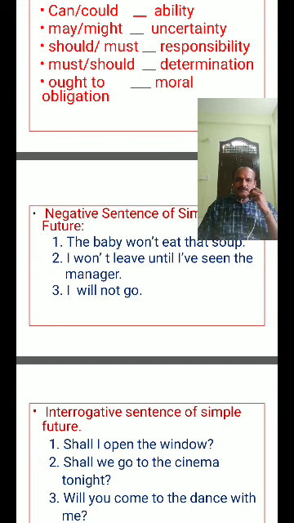I, you, we, they, he, she, it plus had not plus V3 plus object. Come to past perfect continuous. I, you, we, they, he, she, it plus had not been plus verb ing form plus object.